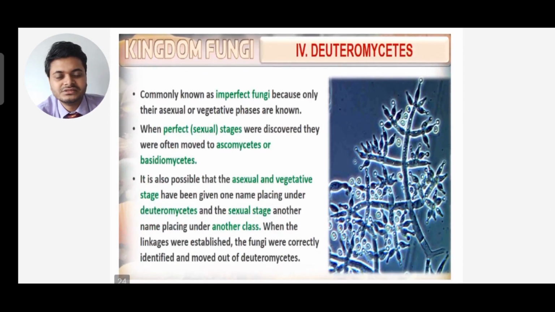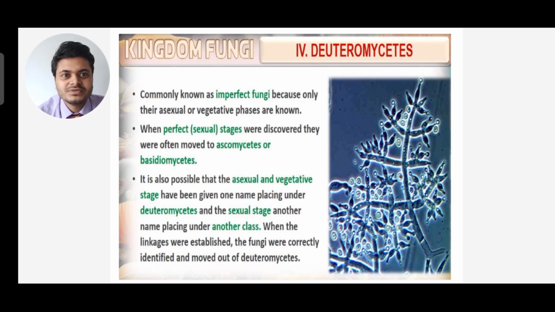Last class of fungi we have is Deuteromycetes. They are commonly known as imperfect fungi because only their asexual or vegetative phases are known. When the perfect or sexual stage was discovered, they were often moved to Ascomycetes or Basidiomycetes.